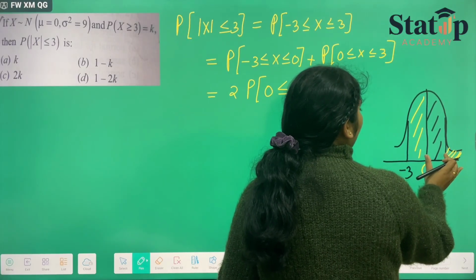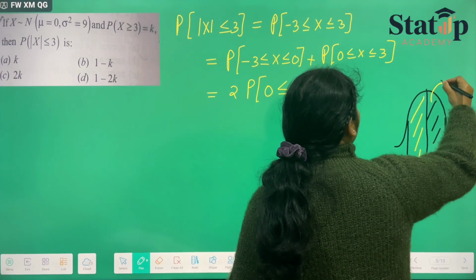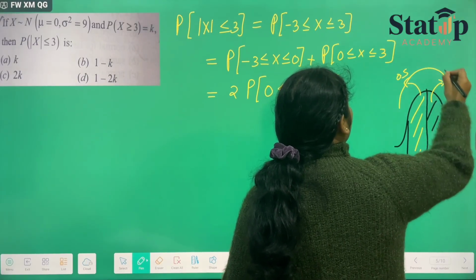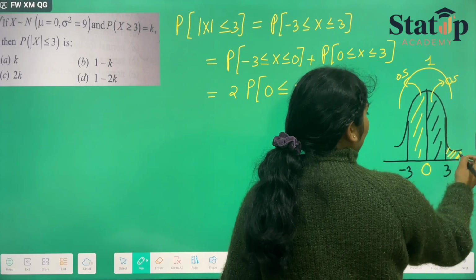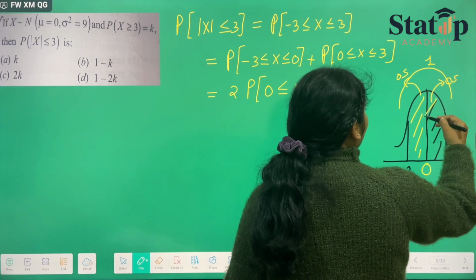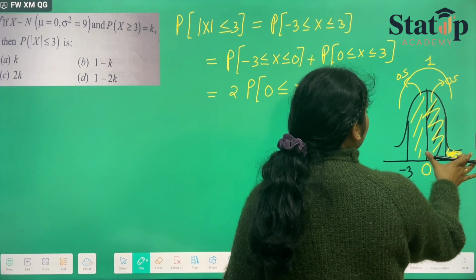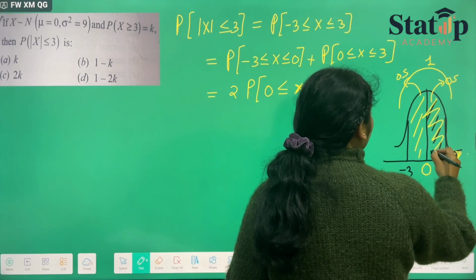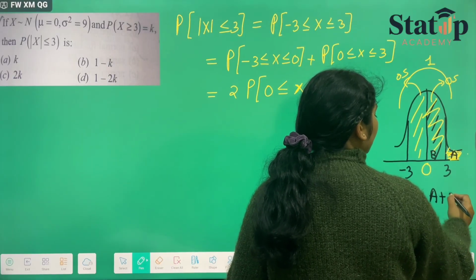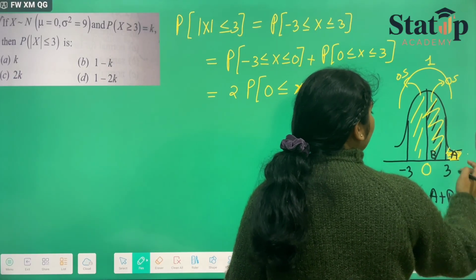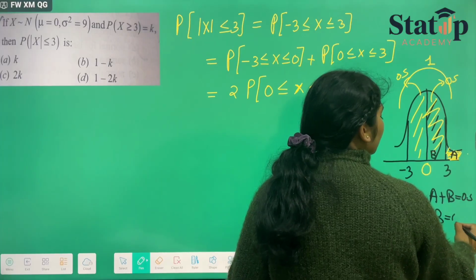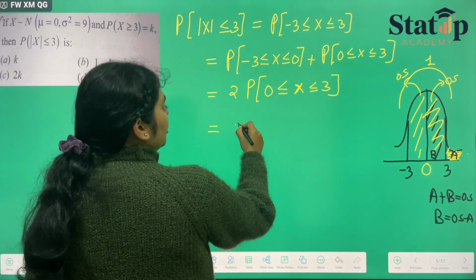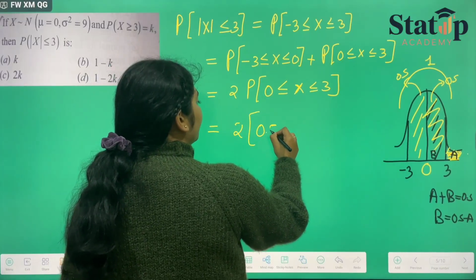Now the probability that something lies between 0 and 3, and the probability that x is greater than 3, which is this probability. This half area is 0.5, this half area is 0.5, and the whole of this area is 1. If these two probabilities are A and B, then A plus B should be equal to 0.5, and if we have to find B, then it should be equal to 0.5 minus A.